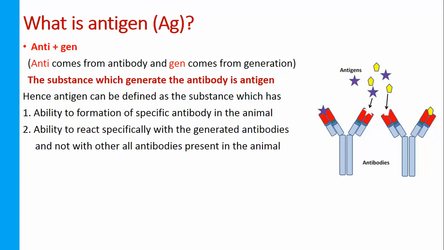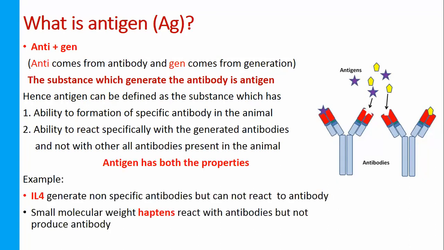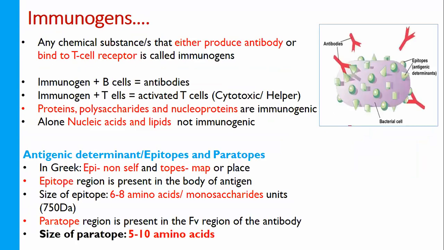We roughly write that it will create antibody and react with antibody. It's understandable, but the logic behind it is that it will generate a specific antibody and react with that antibody, not all other antibodies. Now there are immunogens, which we also discussed.